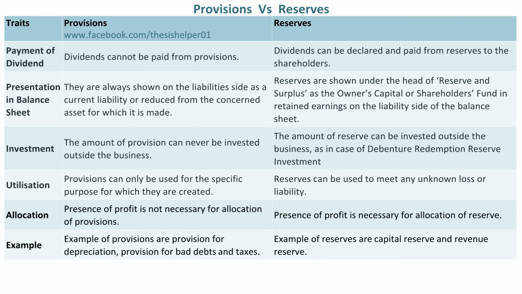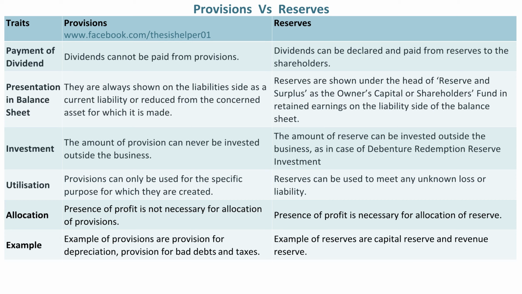They are always shown on the liabilities side as a current liability or reduced from the concerned asset for which it is made. Whereas, reserves are shown under the head of reserve and surplus as the owner's capital or shareholders' fund in retained earnings on the liability side of the balance sheet. The amount of provision can never be invested outside the business. Whereas, the amount of reserve can be invested outside the business, as in case of debenture redemption reserve investment.